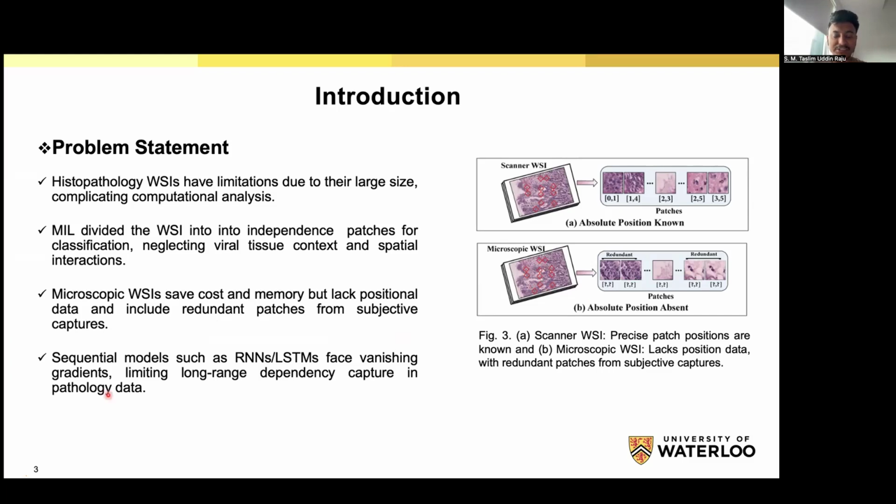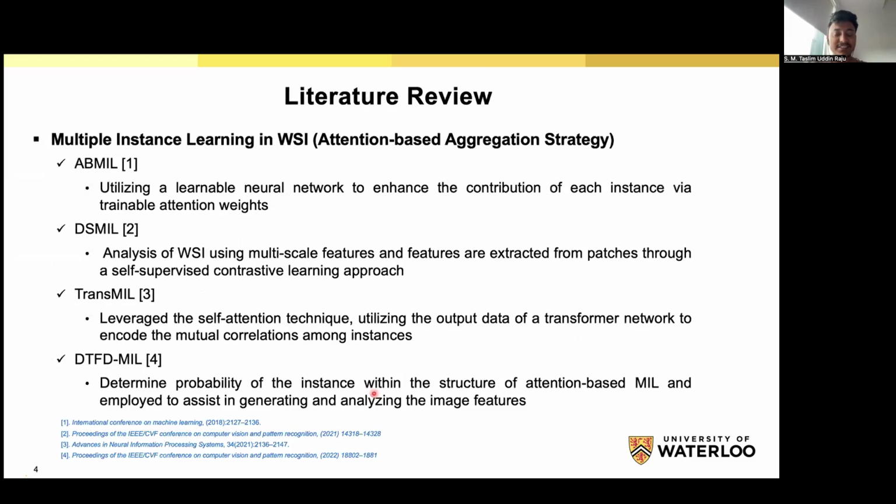On the other hand, sequential models like the RNN, recurrent neural network, and LSTM face the vanishing gradient problem that limits long-range dependency capture in pathological data. Here I will describe some previous works. The first one, multiple instance learning, is divided into two ways. One is attention-based aggregation, and the second one is graph-based aggregation.